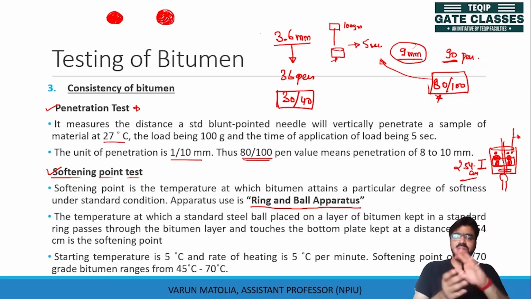The ring is open from both sides. It is placed on greased paper, filled with bitumen, and cooled down in order to keep the bitumen fixed. Now it is placed, the temperature is raised by 5 degrees per minute, and then the softening point is measured, the temperature at which the bitumen along with the ball touches a plate which is 2.54 centimeter beneath. So this is how softening point is measured.